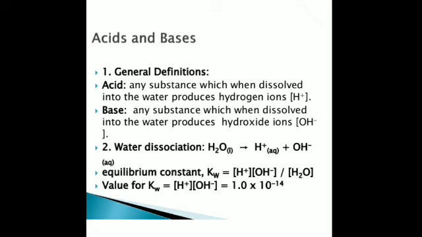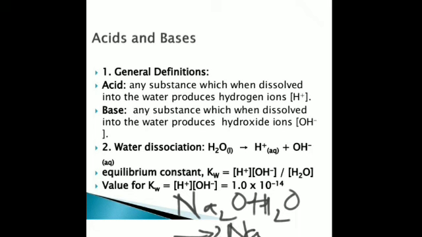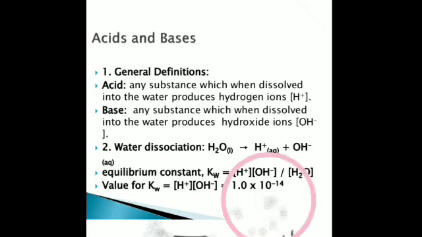Now you have different metals, you have sodium, potassium, calcium and so on. You have studied the full reactivity series. Then suppose the oxide is Na2O, this is a metal oxide. Is that clear? With water it gives what? It will give you a base. What is a base? Having these hydroxide ions. Any substance which, when dissolved in water, produces hydroxide ions. Is it clear? This is a base.